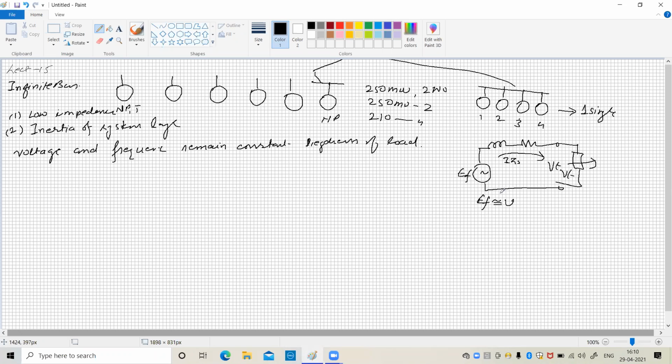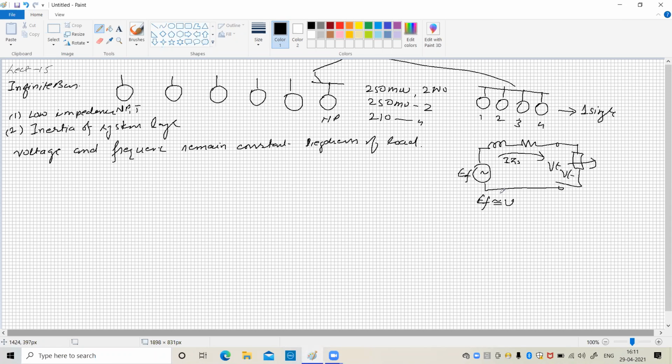Once the machines are connected in parallel to each other, and this combination is connected to the second parallel area of machines, the rotational inertia is very large. And once the inertia is very large, even a minute change or the impact of the load does not alter the speed of the alternators, and hence the frequency remains constant.